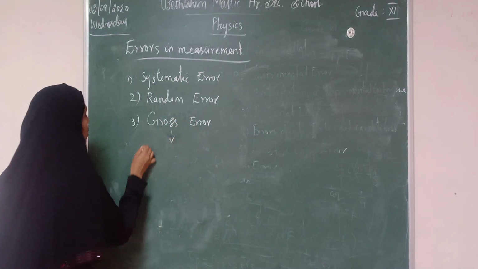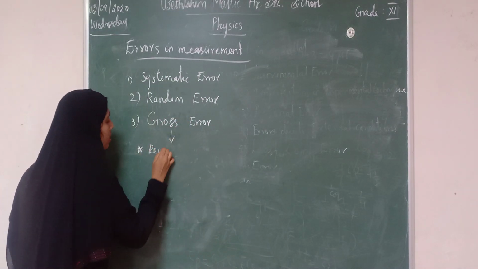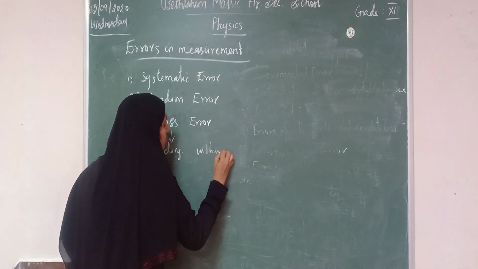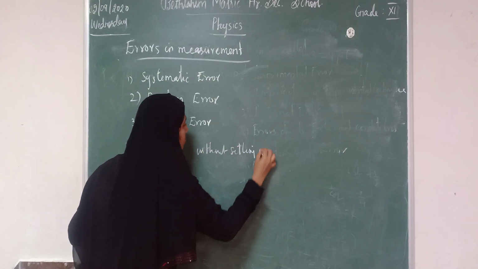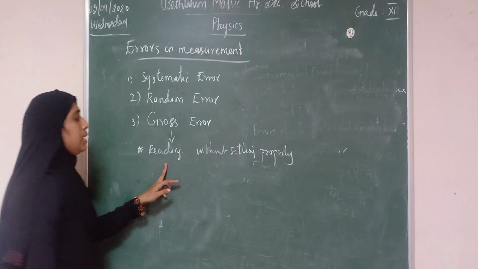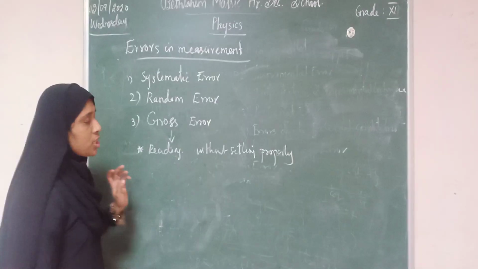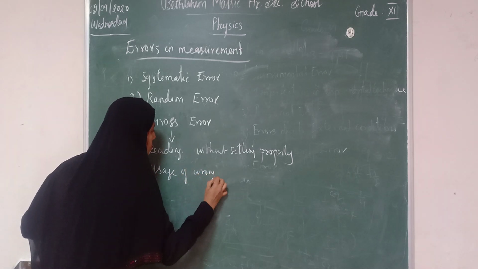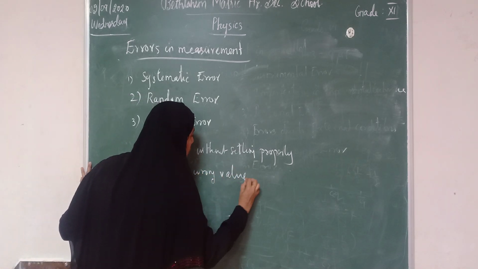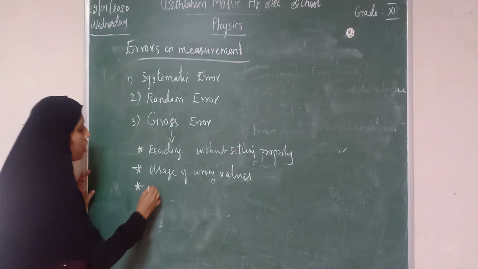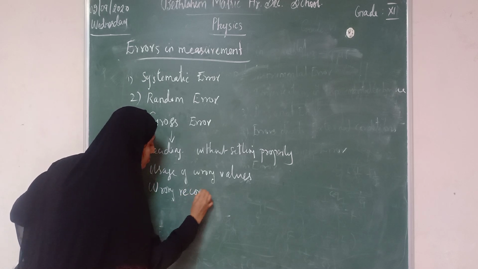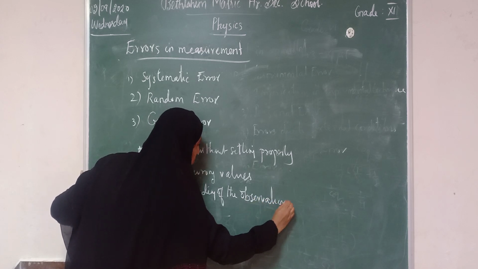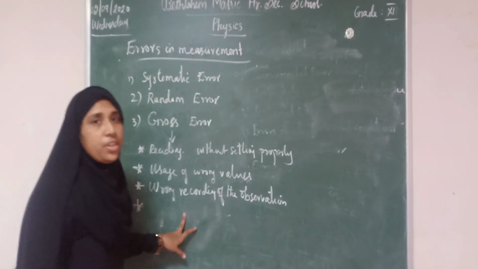Gross error may be due to reading the observation without setting it properly, usage of wrong values, and wrong recording of the observations.